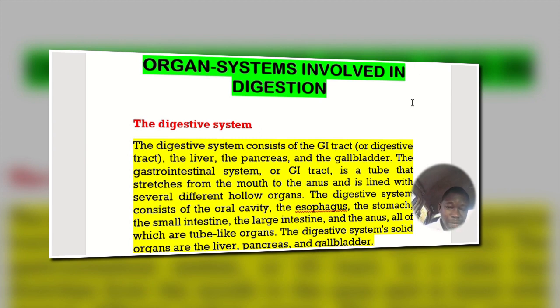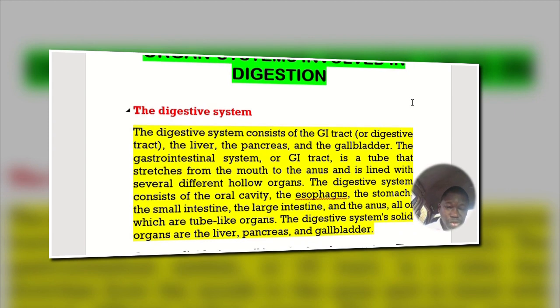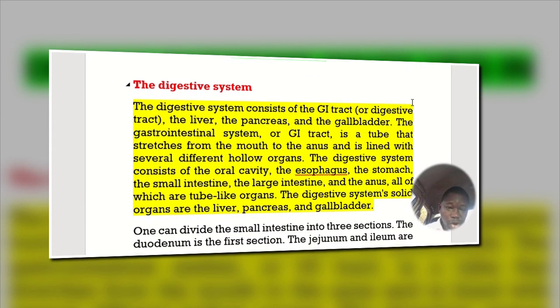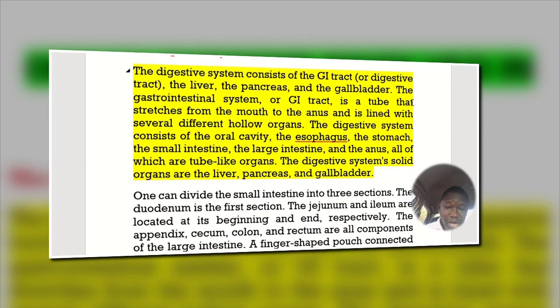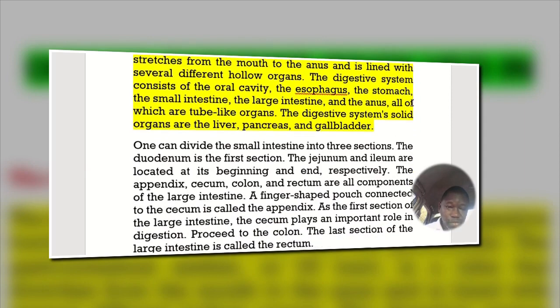The digestive system consists of the oral cavity, which is the mouth, the esophagus, which is also called the gullet, the stomach, the small intestine, the large intestine, and the anus, all of which are tube-like organs. The digestive system's solid organs are the liver, pancreas, and the gallbladder.